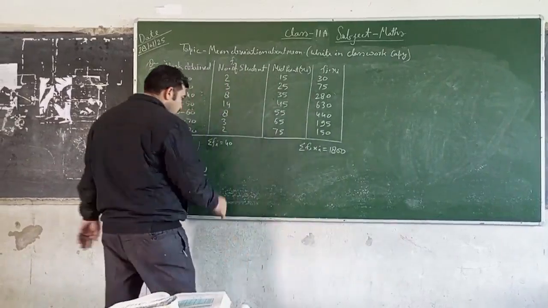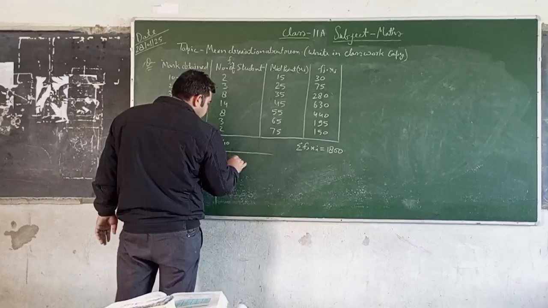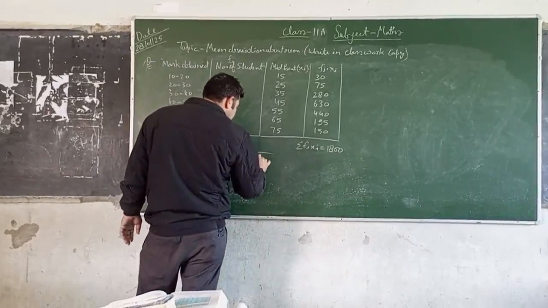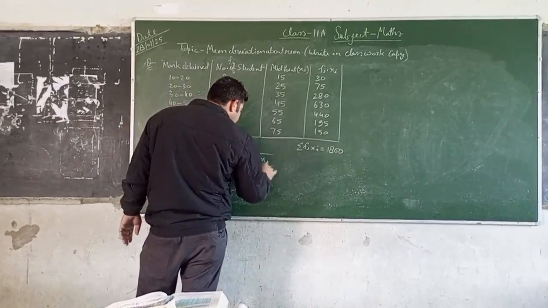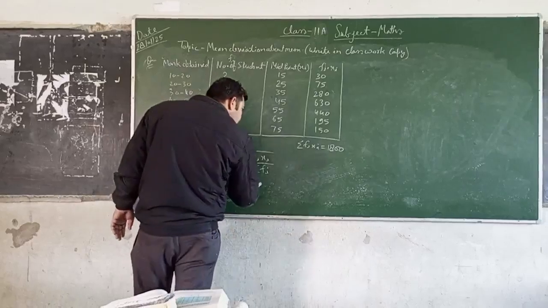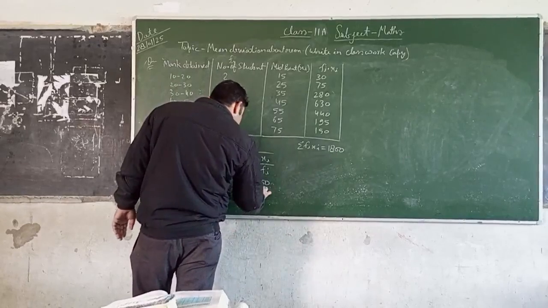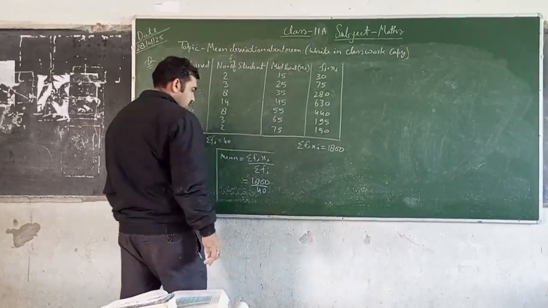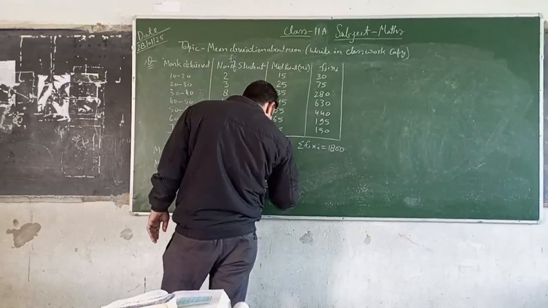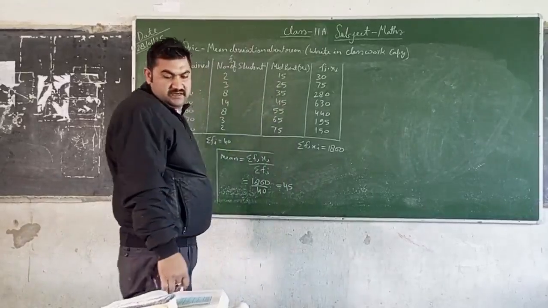Now mean is equal to sigma fi xi upon sigma fi, therefore 1800 upon 40, and this is equal to 45. Mean is 45.